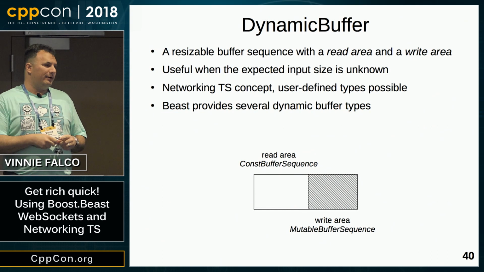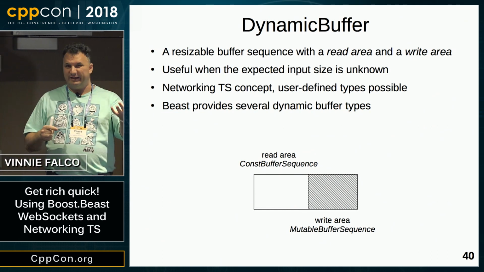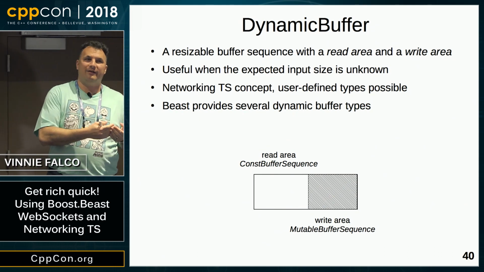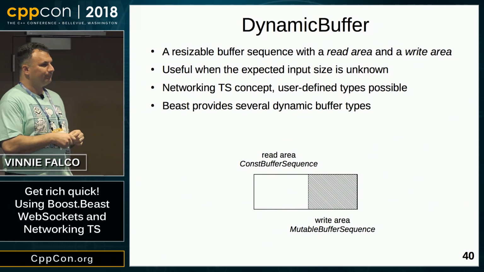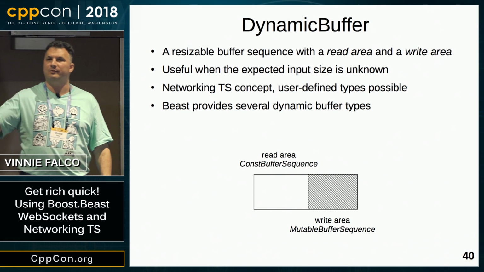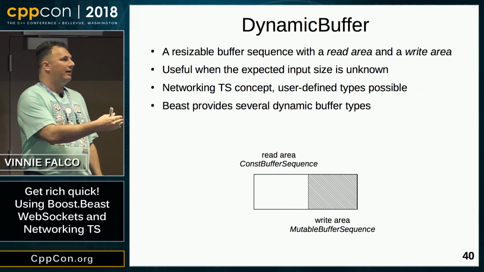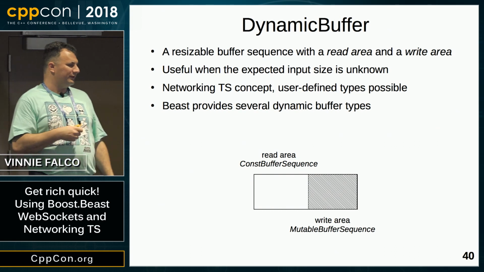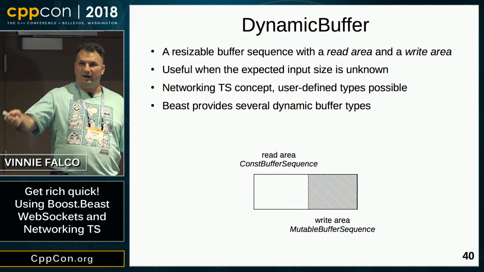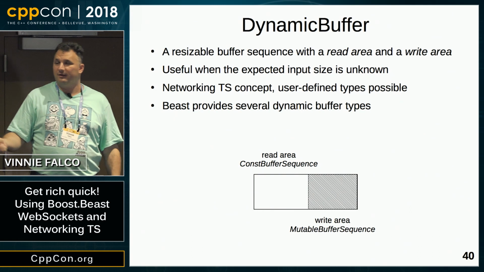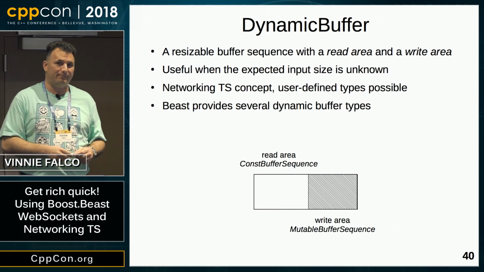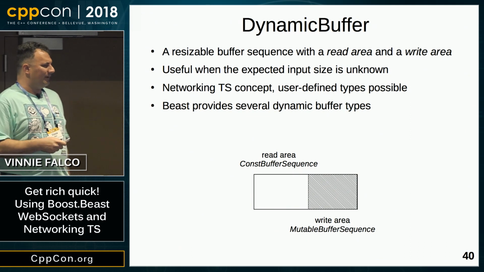It's a resizable buffer sequence. It's got 2 areas. There's a read area and a write area. And as you can imagine, you read from the read area and you put the bytes in the write area. When you don't know the size of the input and you want to write an algorithm, or you want to invoke an algorithm that can return a variable amount of data, dynamic buffer is a good choice for the signature. Now, this is a concept which means that user-defined dynamic buffers are possible. Again, Beast comes with a nice variety of dynamic buffers that you can use, optimized for various scenarios.